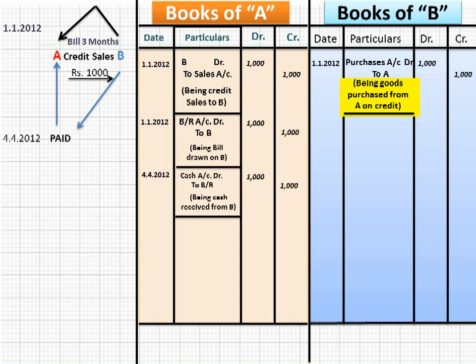However, A had passed the journal entries B to sales because he had sold the goods and you have bought the goods on credit basis.